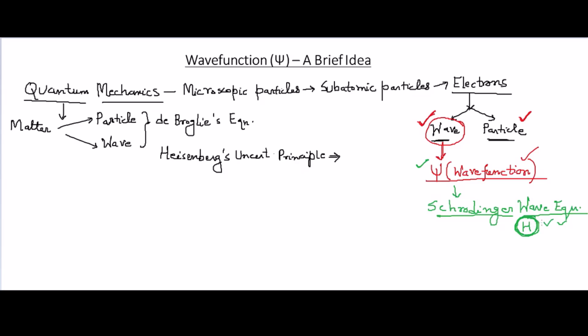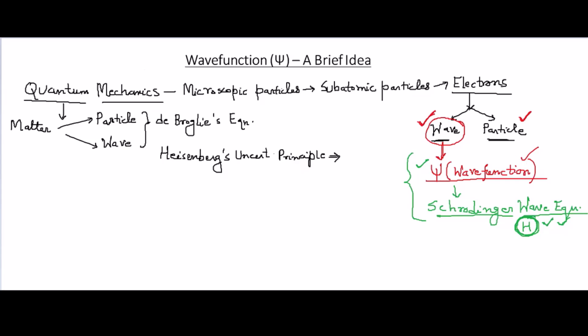So that's more about the quantum mechanics. You should have a rough idea of where this psi value comes from and why we are always referring to psi, psi star, the energy levels and all orbitals. The concept of psi is developed from the wave nature of the subatomic particles or electrons.